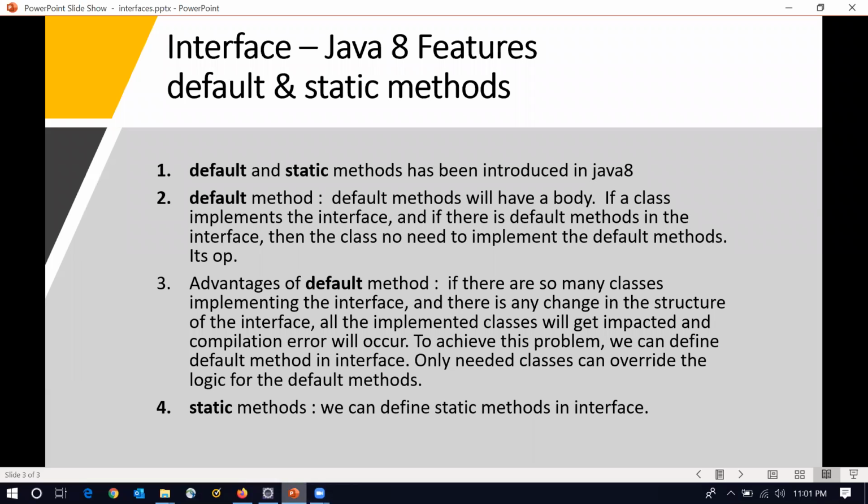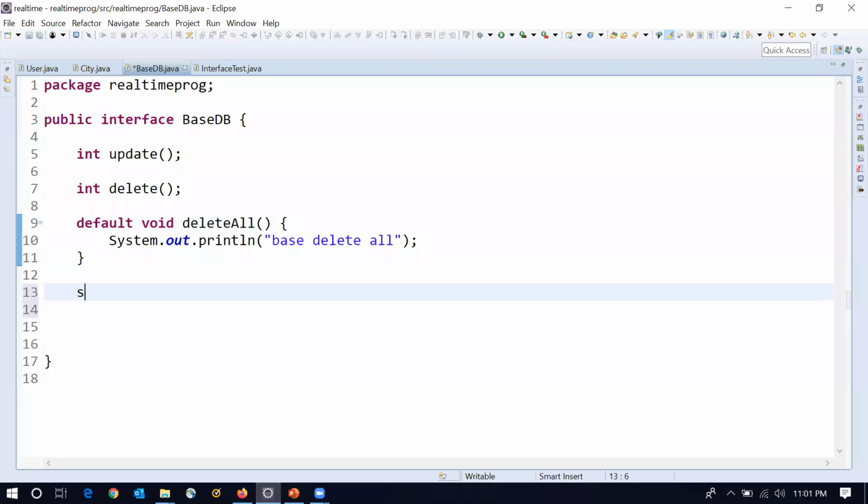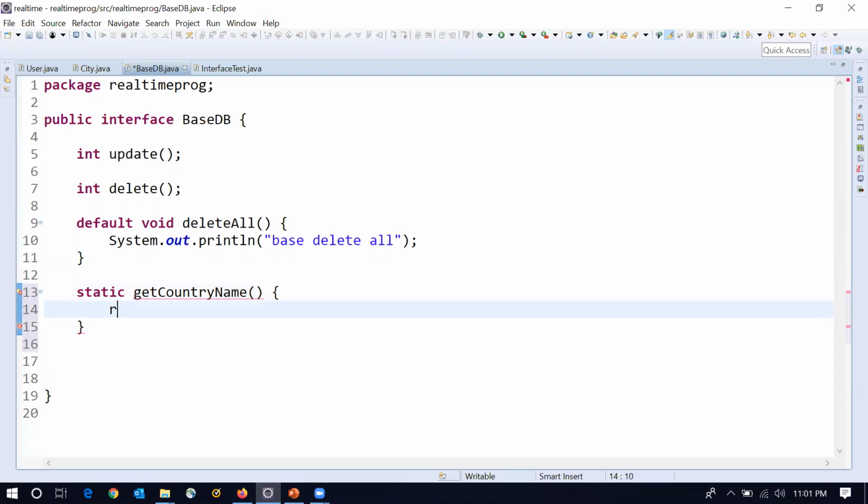Next, there is another new concept called static methods. The same way we write static methods within a class, from Java 8 onwards we can write static methods within an interface also. Let us take, I want to get a country name, or a domain name, whatever. Let us take, I want to return the country name India. The return type is String.